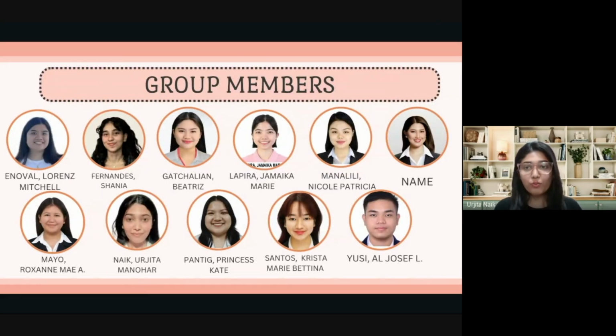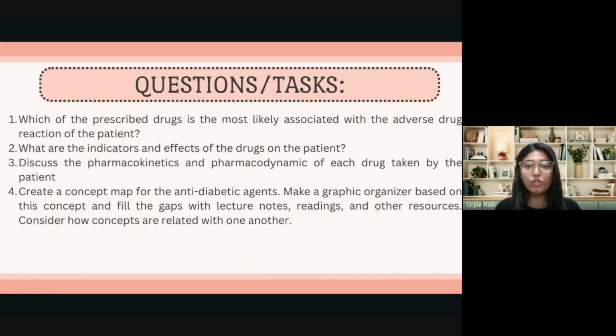During this presentation, we will be answering the questions presented on the screen, which involve adverse reactions, effects, pharmacodynamics and pharmacokinetics of the drugs involved, along with pathophysiology and concept maps to make things easier for understanding.